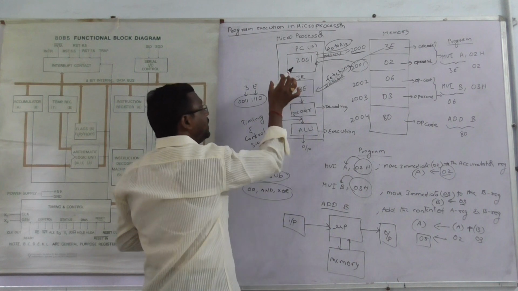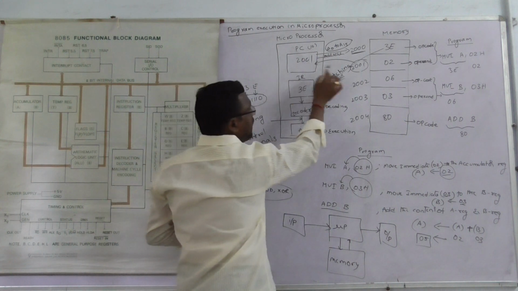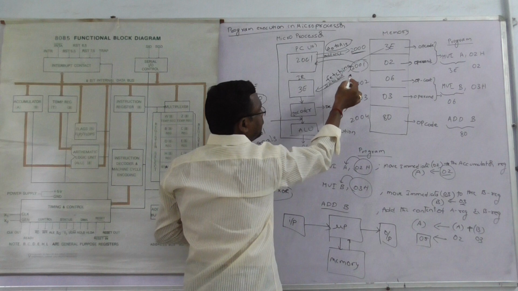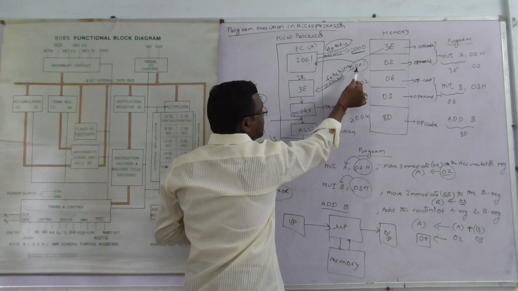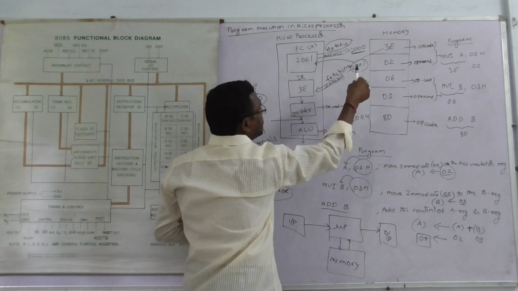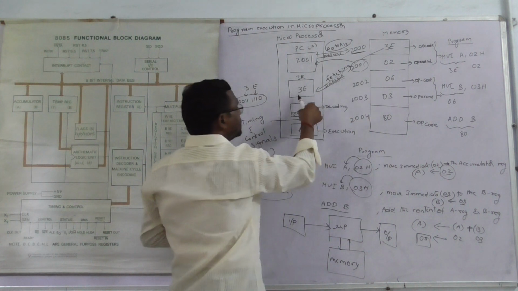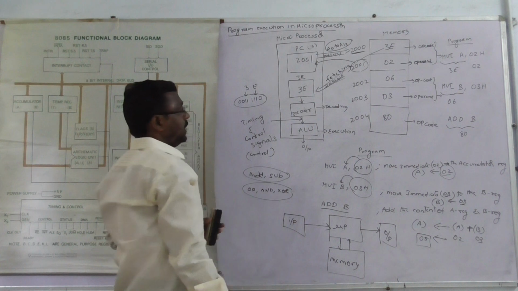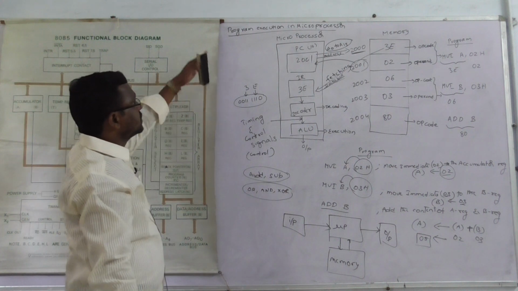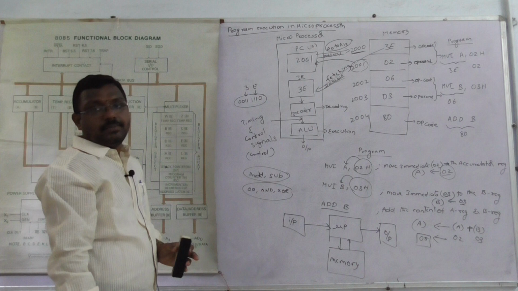The program counter holds the address of the next instruction. Before the next instruction is executed, the information from memory is stored in the instruction register, decoder, and then the ALU unit. This is the process of program execution in the microprocessor.